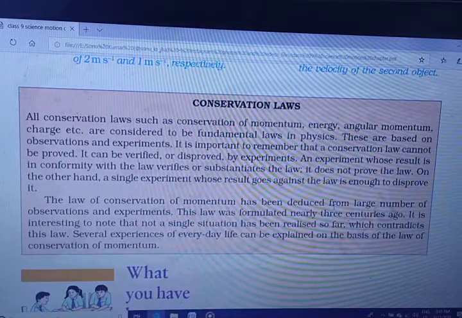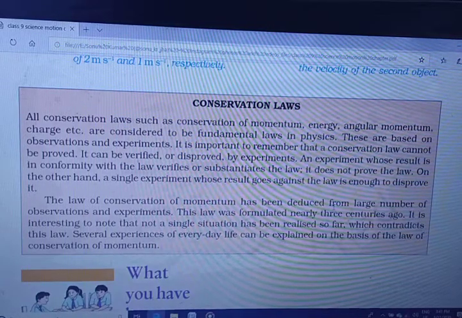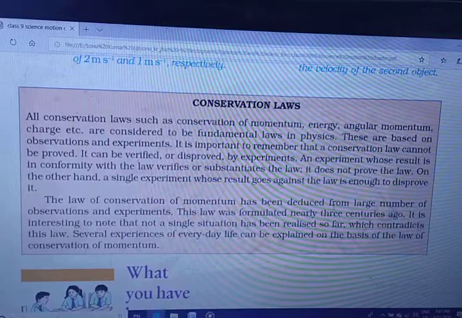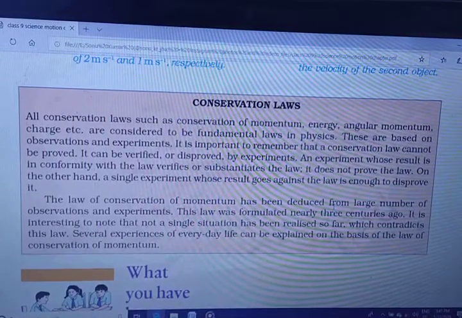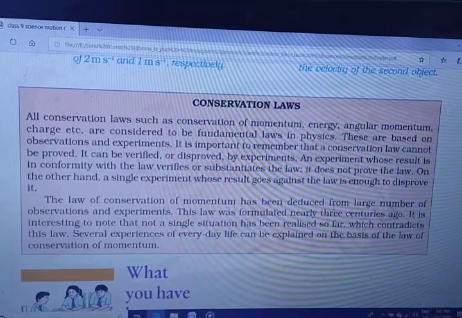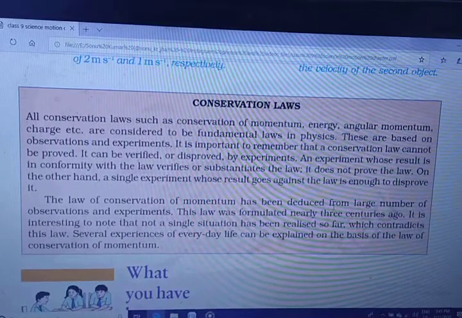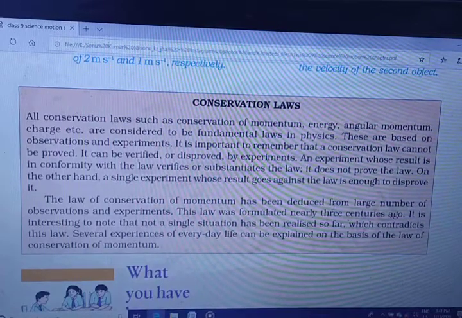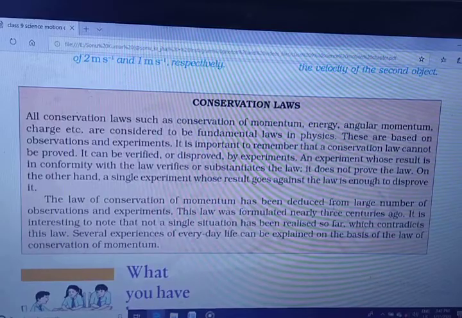The law of conservation of momentum has been deduced from a large number of observations and experiments. This law was formulated nearly 3 centuries ago. It is interesting to note that not a single situation has been realized so far which contradicts this law. Several experiences of everyday life can be explained on the basis of the law of conservation of momentum. So this was our chapter number 9, Force and Laws of Motion, completion.